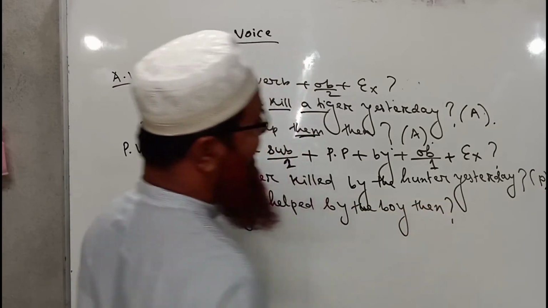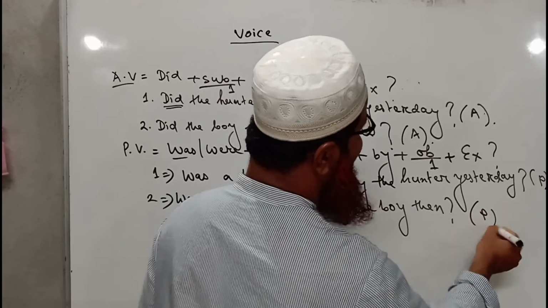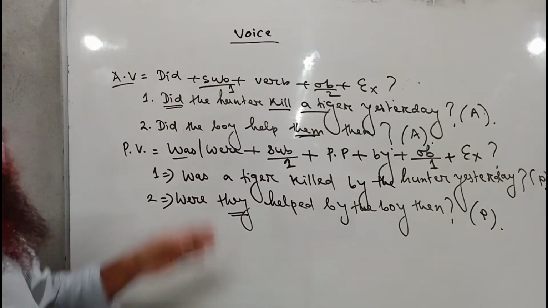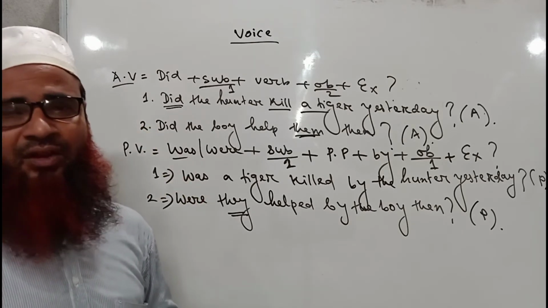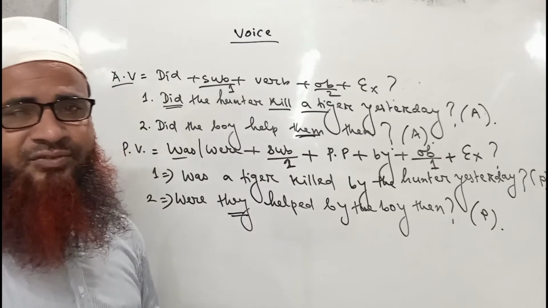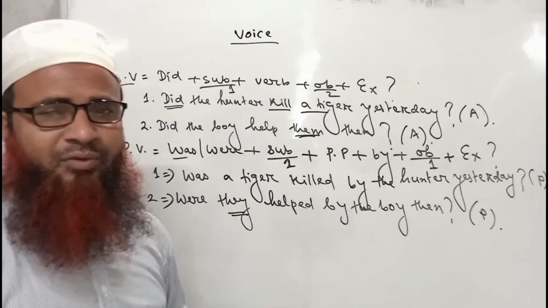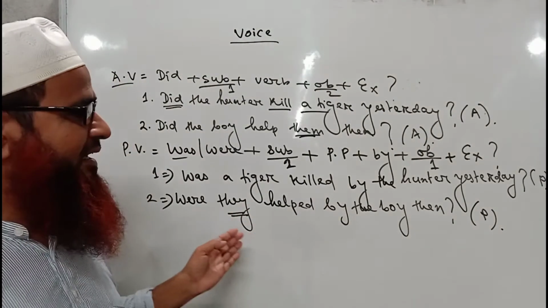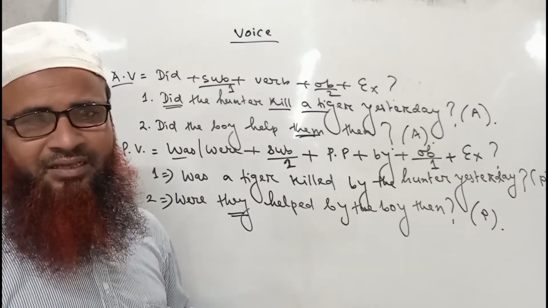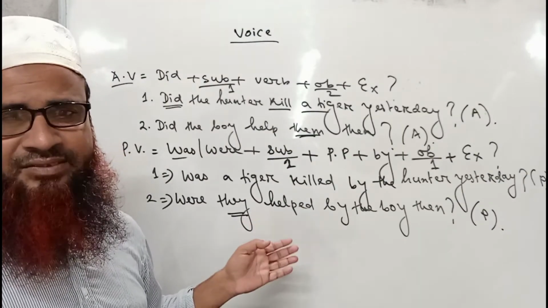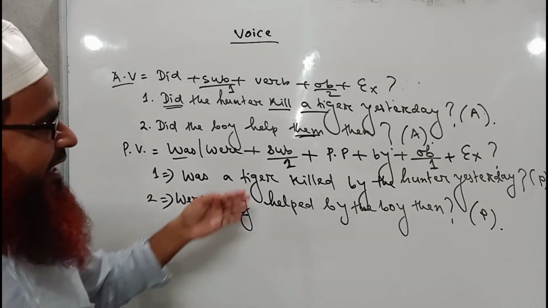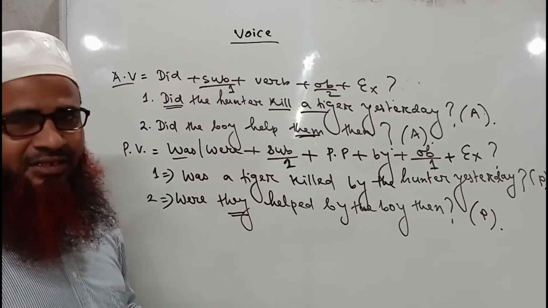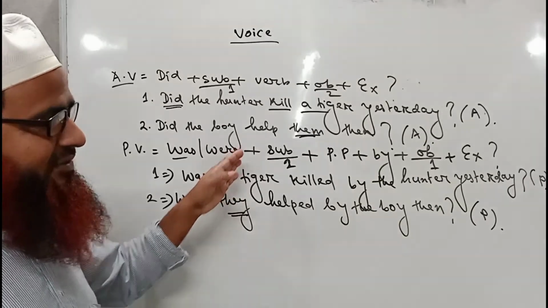So I hope you have already got the point, and the rule is very simple, where we have to think a little bit only: if the sentence starts with did, then we have to put was or were before the subject, and we have to change the voice as per the rule that has already been taught or discussed. Okay, so I'll write some more sentences for elaborate discussion.